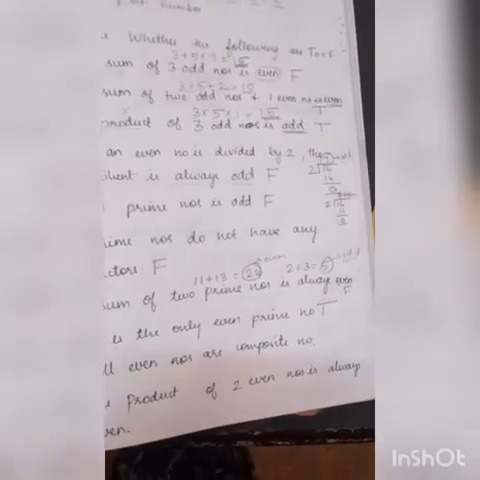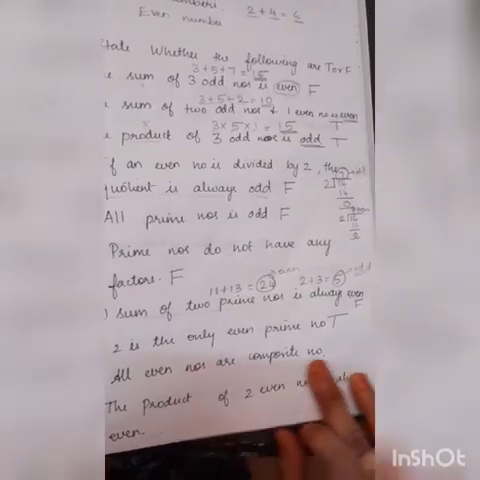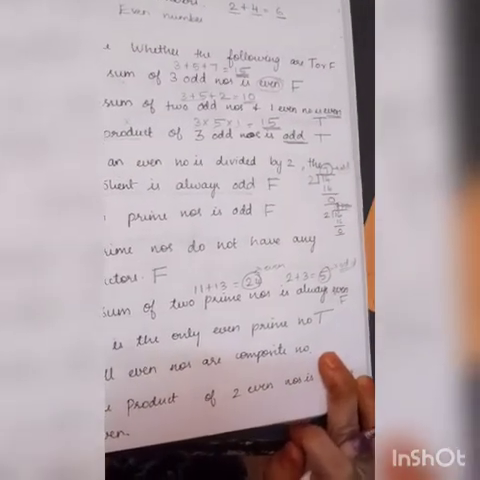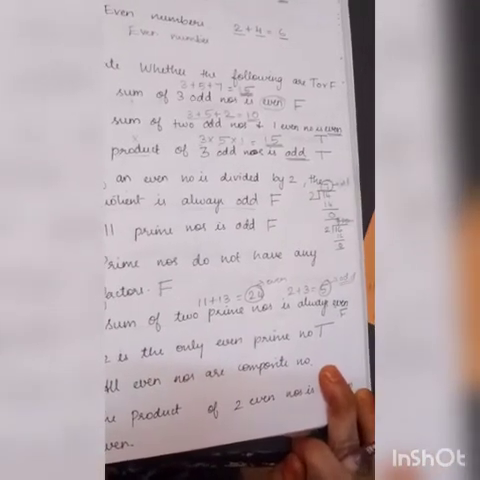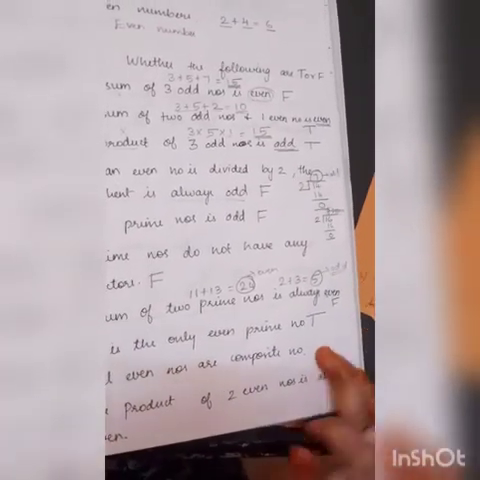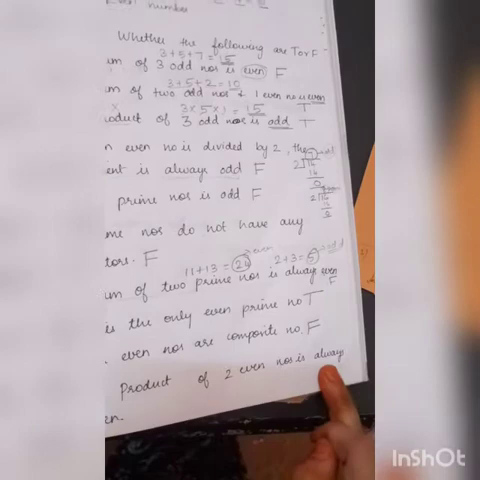I told you, no, 2 is the only even number. All even numbers are composite numbers? No, 2 is a prime number. Other even numbers are composite numbers, but 2 is not a composite number, so it is false.